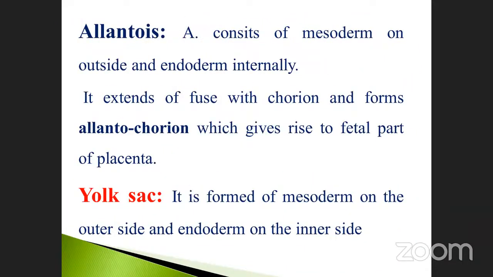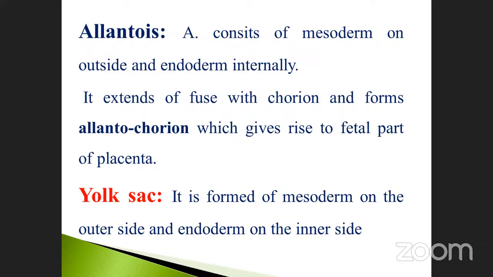And the third one is called allantois. The allantois consists of mesoderm on the outside and endoderm internally. It extends and fuses with the chorion and forms the allantochorion. Allantois is nothing but mesoderm on the outside and endoderm internally. But when it fuses with the chorion, it is otherwise called allantochorion, which gives rise to the fetal part of the placenta. Okay, these are the third part. Already we saw the slide.